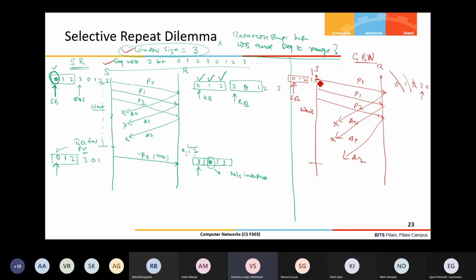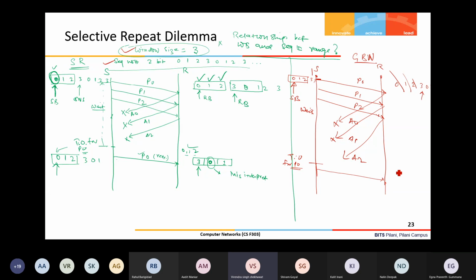The timer for the oldest packet, P0, is running; only one timer is there. Timeout occurs for P0. Now what will happen? All 3 packets, 0, 1, 2, it will retransmit.